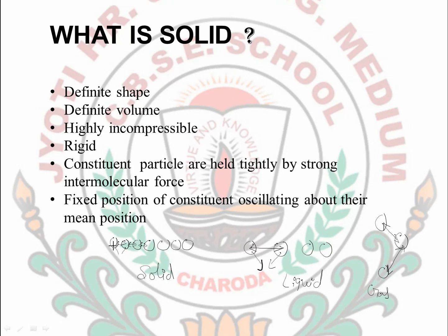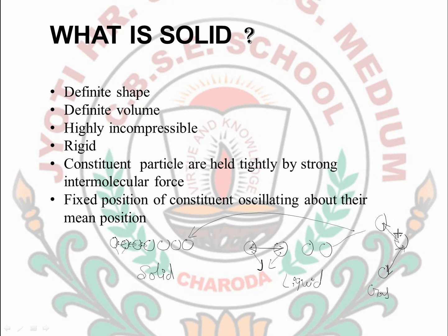They can oscillate about their own fixed position, and they have very little thermal energy. So we can also define a solid like this: a solid is nothing other than what is formed by a liquid or a gas when the thermal energy of the particles of that particular substance is reduced.